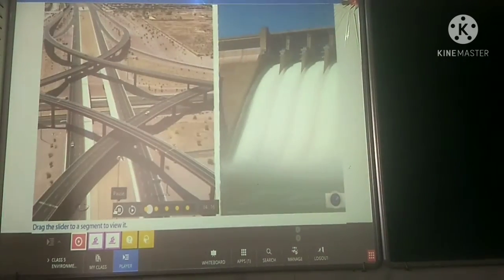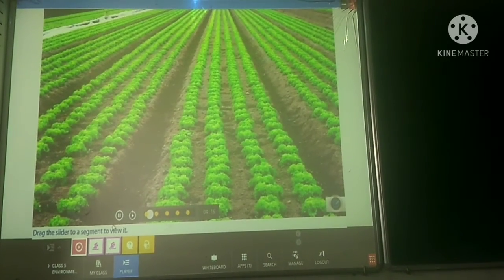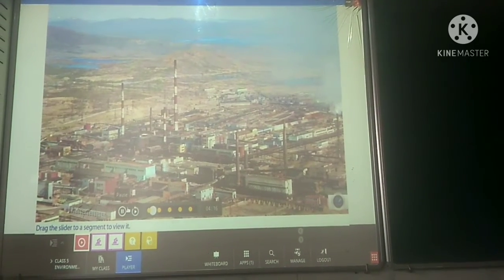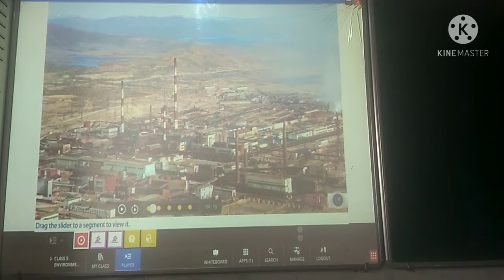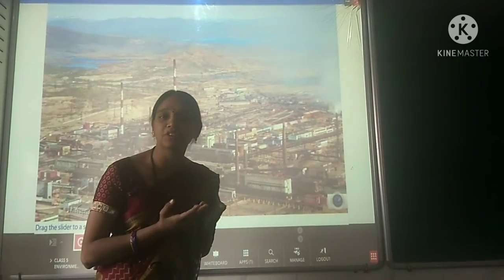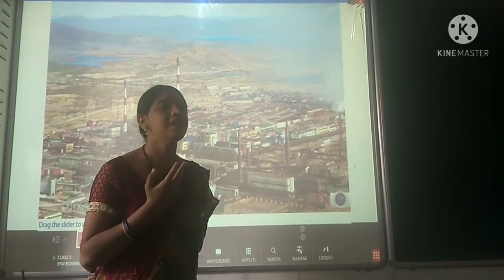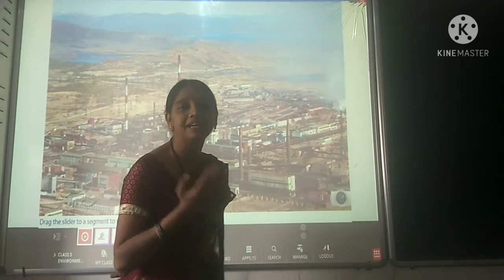Cities, highways and dams, agriculture, and industries and mining. So what is explaining there? For agriculture purposes also we are cutting the land, but we need to follow zooming cultivation.